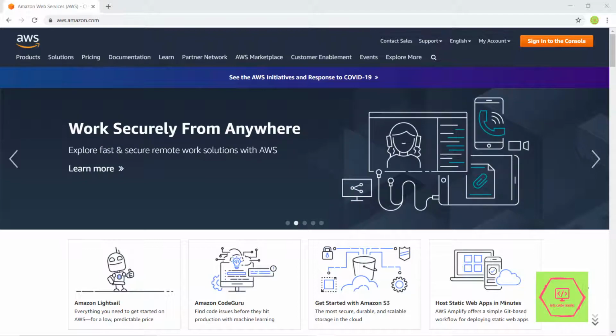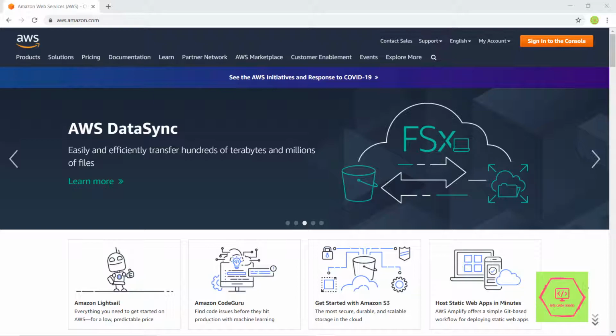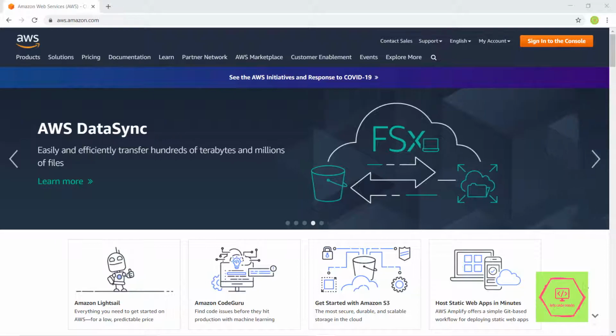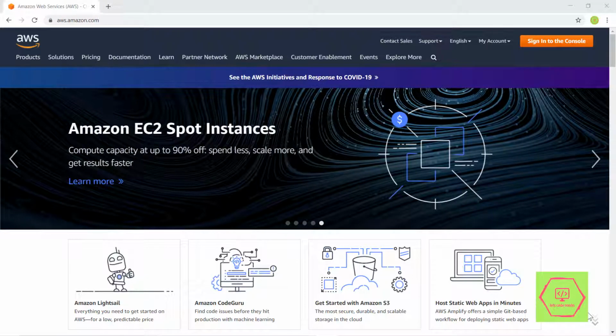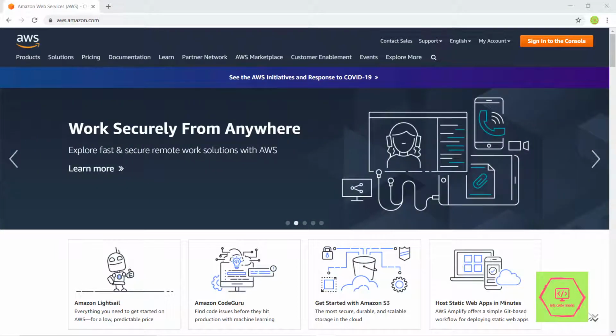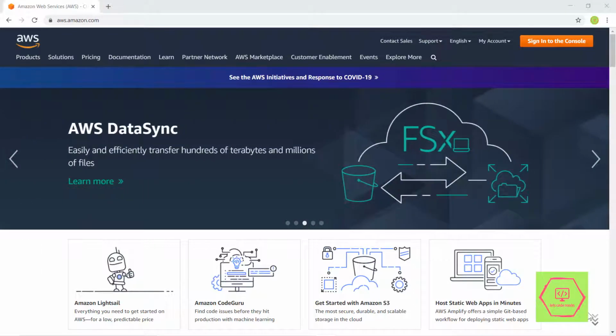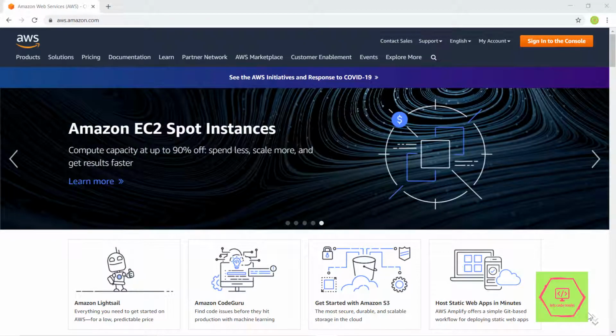AWS offers more than 150 services. It gets updated day to day. So AWS is a powerful cloud computing platform. If you have an account, just sign into the console or just sign up. Note that on the payments page while signing up, use a MasterCard or a Visa card so that the verification process will also be easy. If we use any other cards like RuPay or any other local cards, then the AWS verification process will become very late. So let's get started.